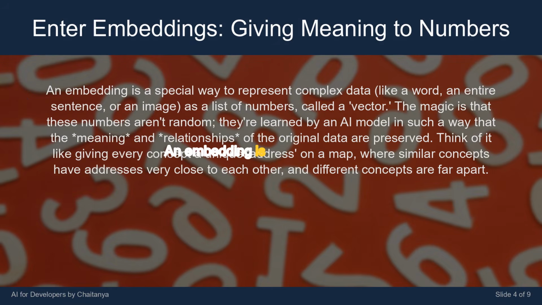An embedding is a special way to represent complex data, like a word, an entire sentence, or an image, as a list of numbers, called a vector. The magic is that these numbers aren't random. They're learned by an AI model in such a way that the meaning and relationships of the original data are preserved. Think of it like giving every concept a unique address on a map, where similar concepts have addresses very close to each other, and different concepts are far apart.